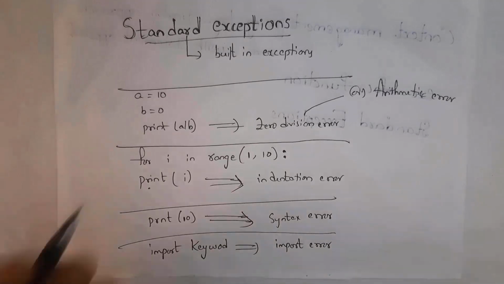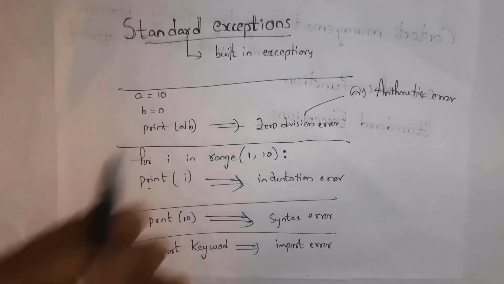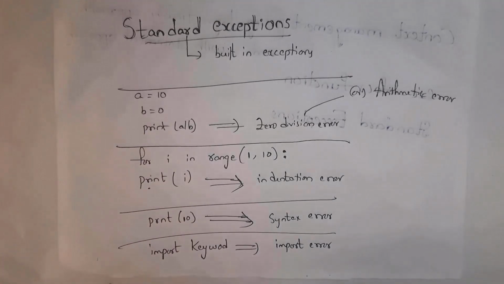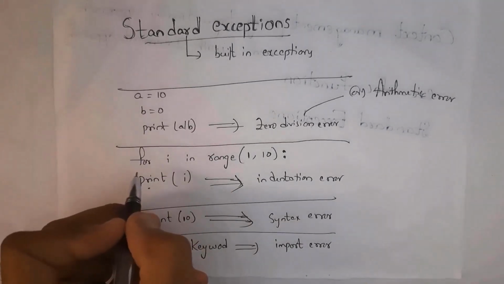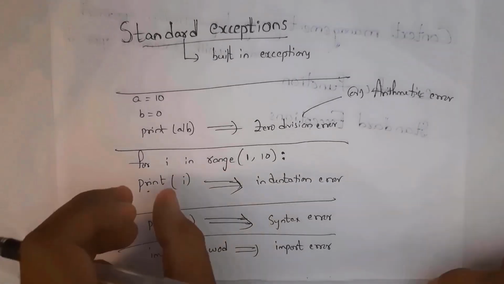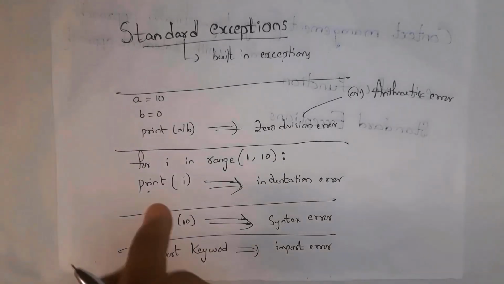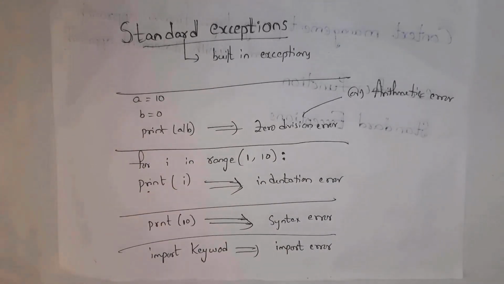For example, here I wrote a = 10 and b = 0. Whenever I write here print a by b, I will get the output ZeroDivisionError. And next example, I took here a for loop, for i in range of 1, 10. Actually, I should follow indentation. That means after giving some space, I need to write print i. But without giving any space, I wrote here print i. So it will display the output IndentationError.